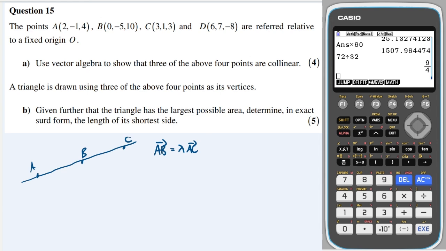But essentially, you need to show that some of these vectors are multiples of one another. So let's just start with assuming that A is on the line, and let's work out what AB is. Well, that's the same as OB minus OA, which is equal to (0, 5, 10) minus (2, -1, 4).